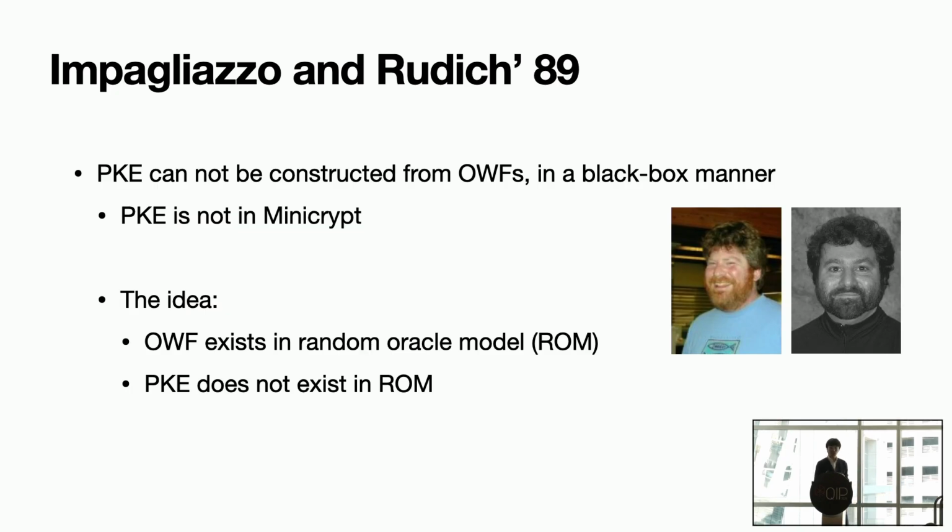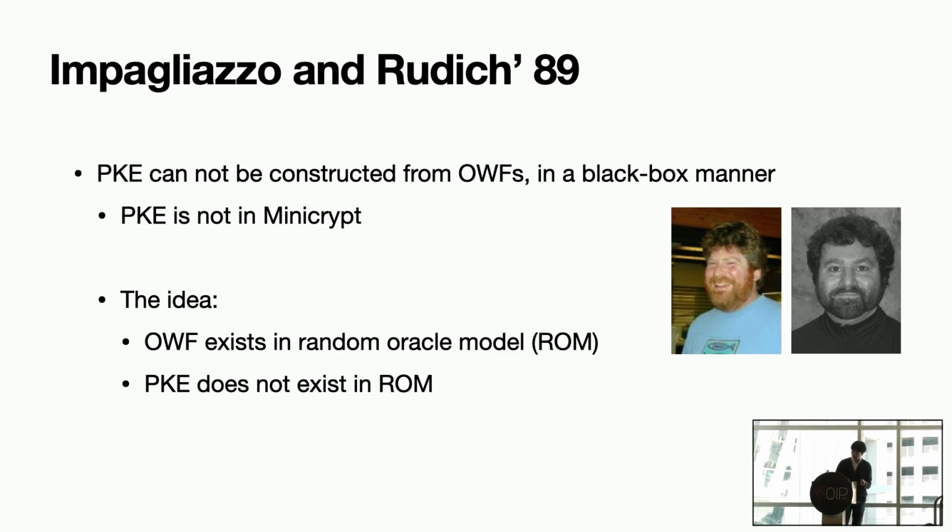The idea of the proof is that they show that relative to an oracle, or a collection of oracles, which they take to be a random oracle, one-way functions exist. So you can think of it as a random function, and you can use a random function as the one-way function. But with this random oracle, public key encryption does not exist. And what they do is show there exists some eavesdropper or adversary who can break the security of the public key encryption.